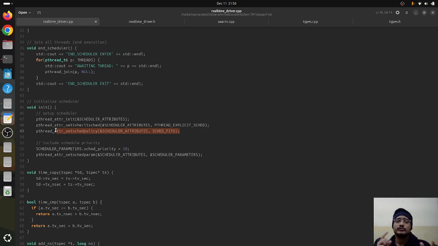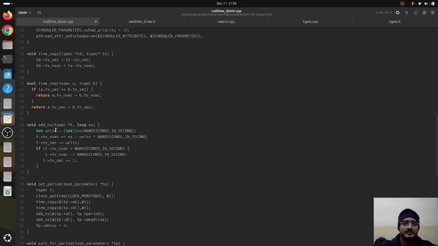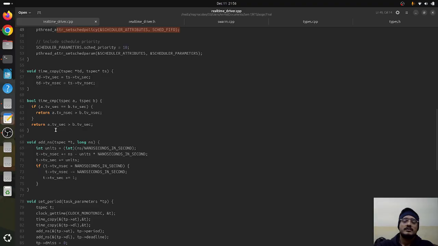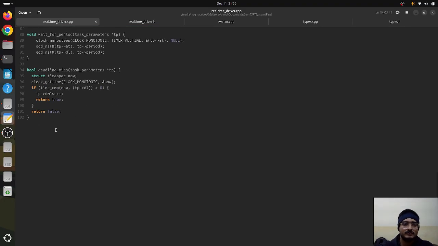Now we have also used RM, which is rate monotonic, to analyze the threads, and that analysis will be done on the basis of the arrival of the task, which is again first come first serve. This is done because the task period, the base time period of all, is the same, that's why the priority is the same. So whichever thread comes first will be executed first.